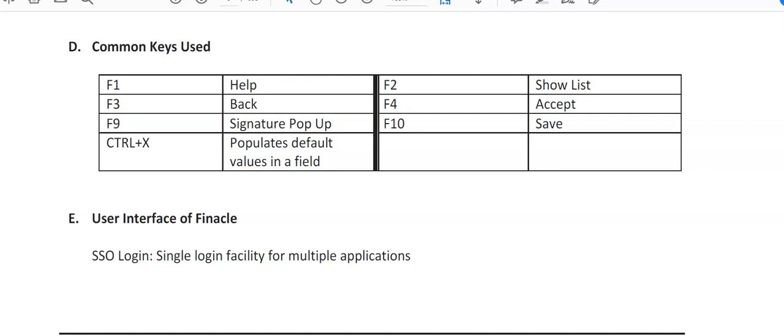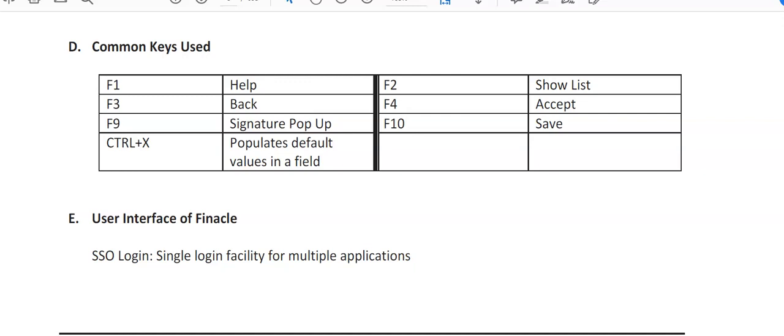Another good feature of this Finacle new version is that it is more mouse centric than keyboard centric. Earlier we had to use more of the keyboard. Now it is more of the mouse. That is mouse click. It is very convenient, user friendly. So when I take it to the screenshots, you can see there. F3 when you want to go back.